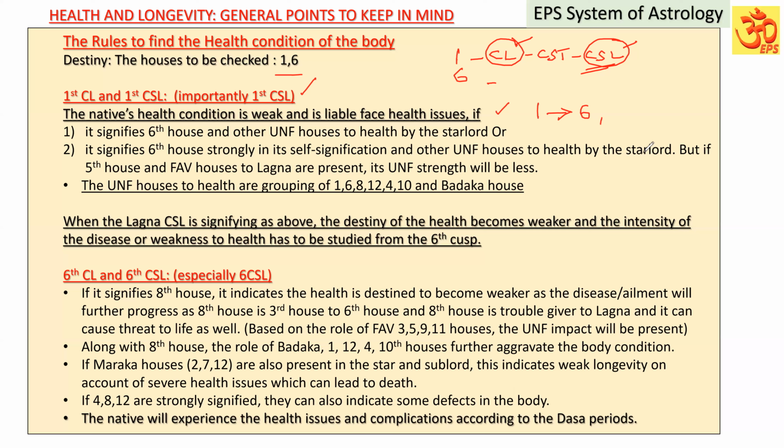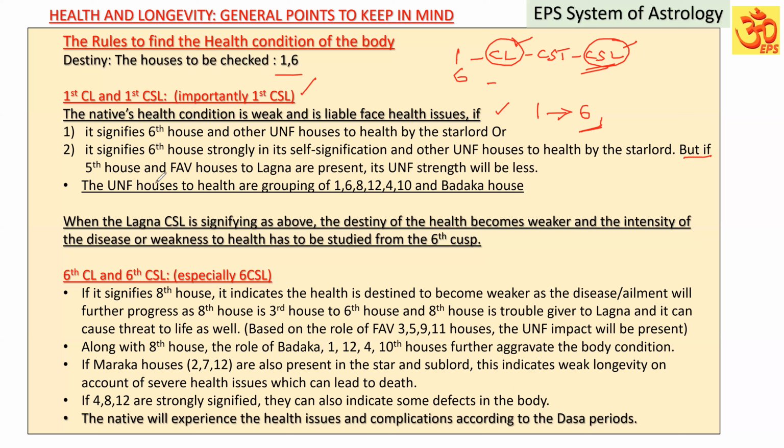In the first condition, Lagna through the star lord can have the sixth house and other unfavorable houses, or Lagna itself can have the sixth house and through the star lord have the unfavorable houses. In either of these conditions, it indicates the weakness of the Lagna. It is prone to health issues.